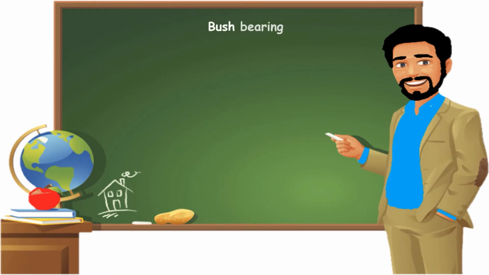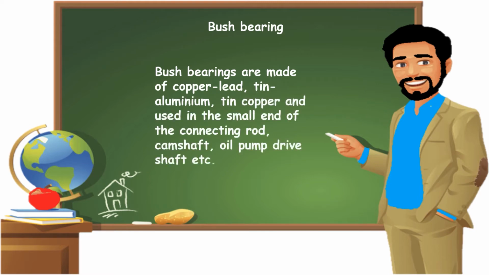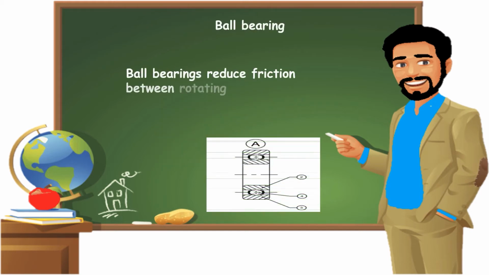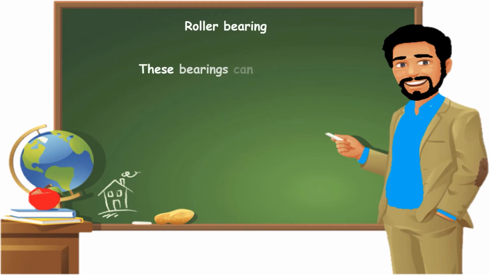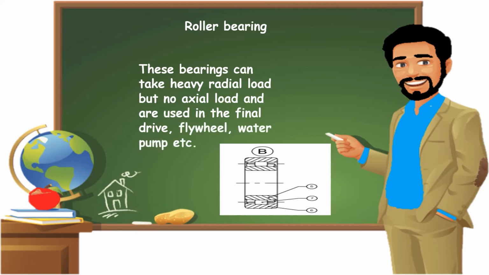Bush bearing. Bush bearings are made of copper lead, tin aluminum, tin copper, and used in the small end of the connecting rod, camshaft, oil pump drive shaft, etc. Ball bearing. Ball bearings reduce friction between rotating parts to a minimum and can take radial as well as axial load. Roller bearing. These bearings can take heavy radial load but no axial load and are used in the final drive, flywheel, water pump, etc.